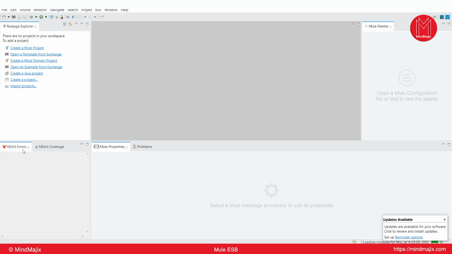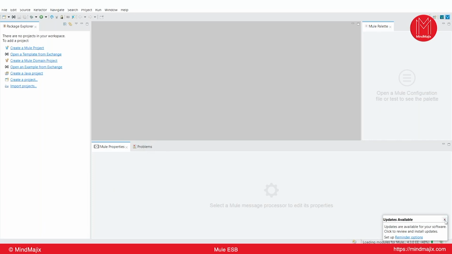This is the outline of your project. It's also not required. Let me close all this, right? And we have Mule properties. Whenever you select any property, connector or component, it will be shown under the Mule properties. And if you have any problems with your project, you can see them under the problems. Now let me create. Still it is getting loaded.